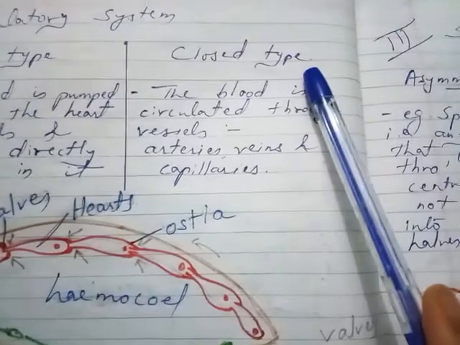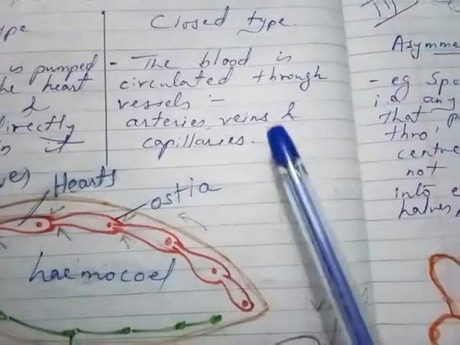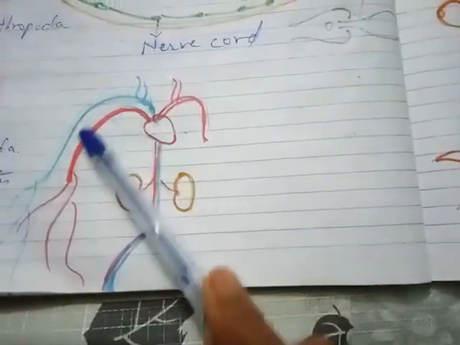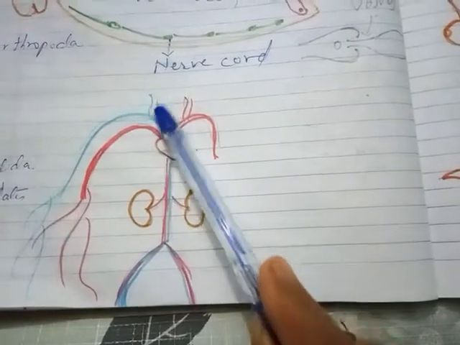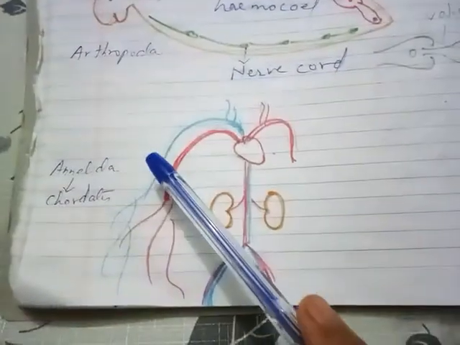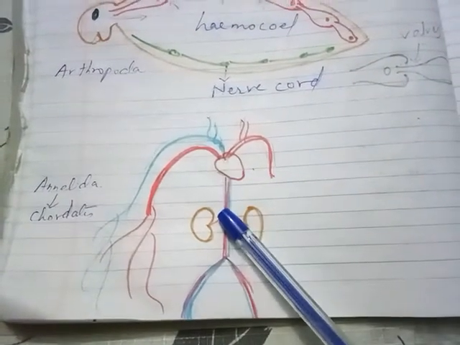While in case of closed type, the blood is circulated through vessels: arteries, veins and capillaries. Here in this case, heart is there, arteries are there, veins are there, capillaries are there. So examples are annelida till chordates. All have a closed circulatory system.